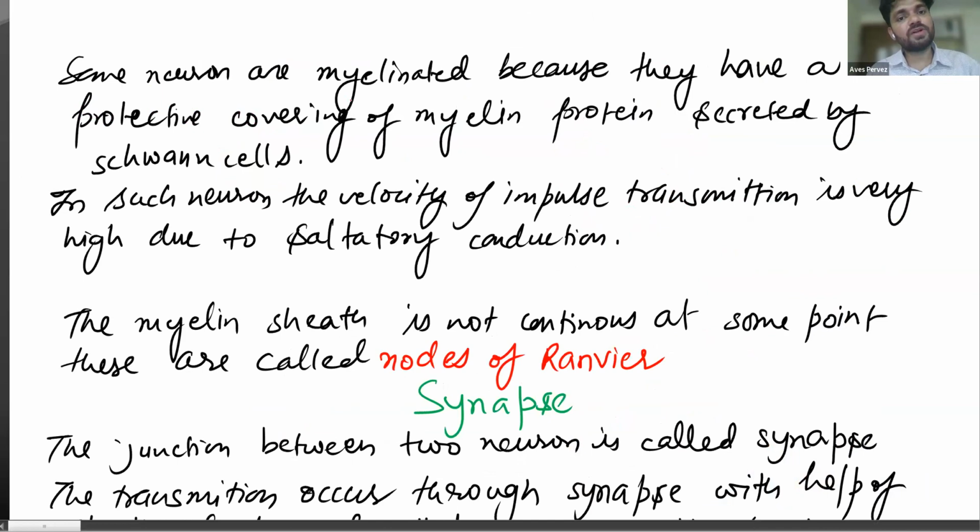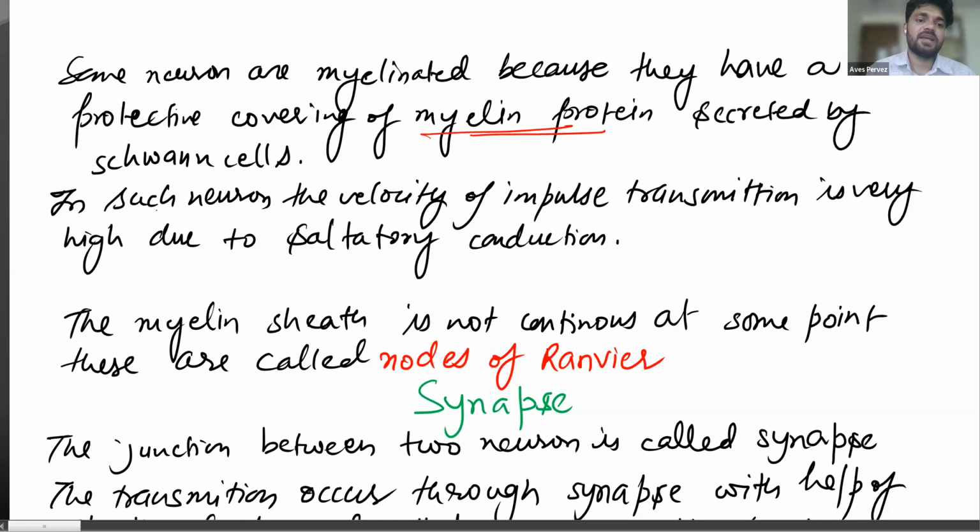So some neurons are myelinated because they have a protective covering of myelin protein. Myelin protein is secreted by which cells? Tell me. Name the cells which secrete myelin protein. That is the Schwann cell.